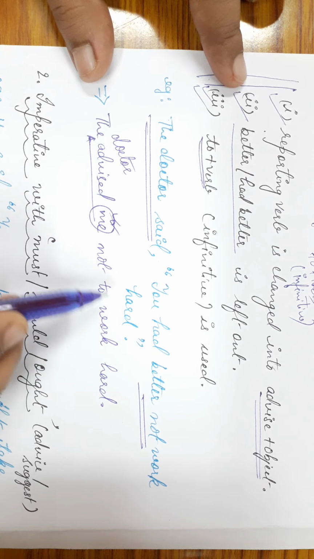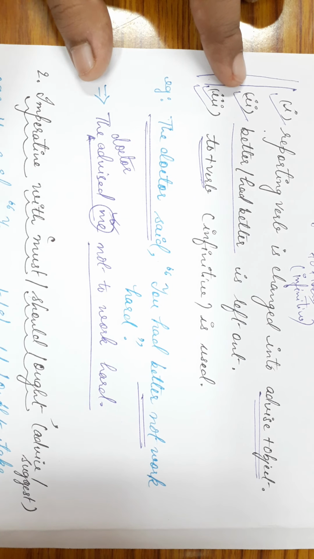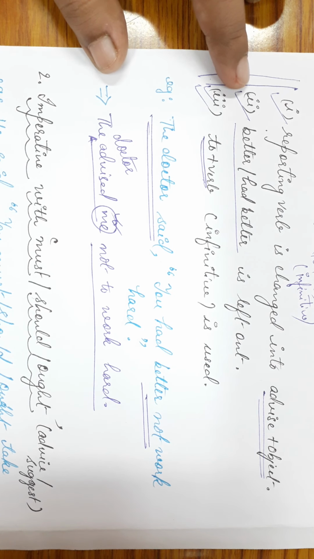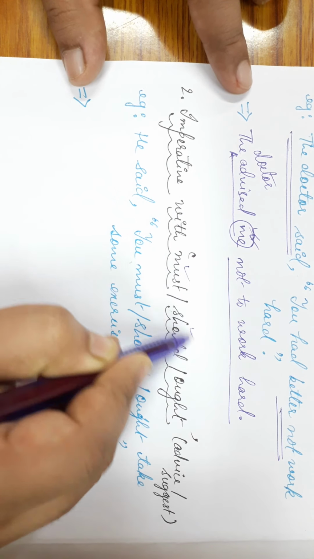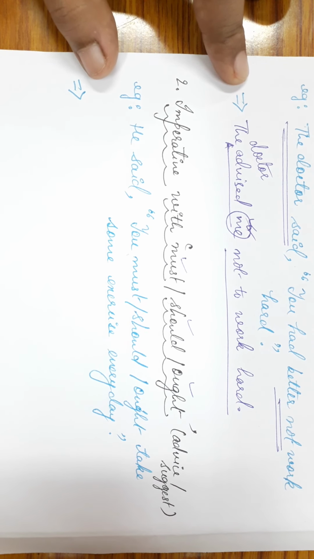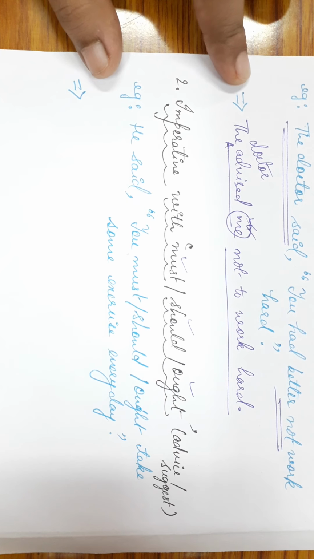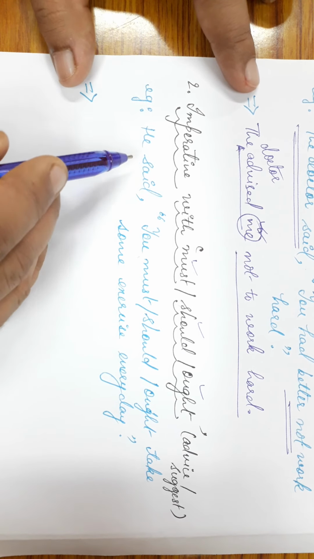So, the doctor advised me not to work hard. You see, the same kind of structure that we saw in negative imperative last time. Okay? Now, what happens when the imperative is with must, should, or ought? Generally, you find that whenever we have the imperatives with must, should, or ought, either the speaker is advising something or suggesting something, or the speaker is at the same time commanding as well. So you can supply or use any of the reporting verbs depending upon the tone of the sentence. What happens here? Let's see the example.